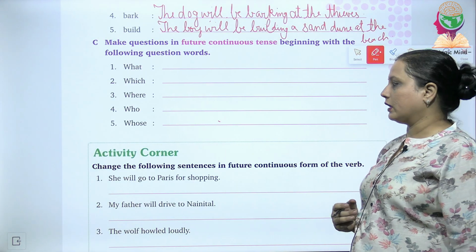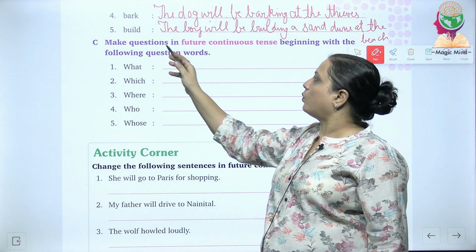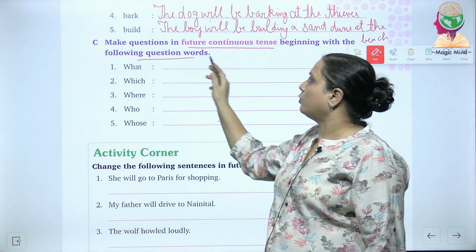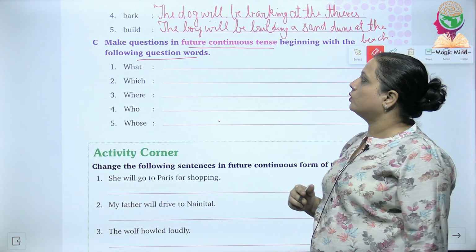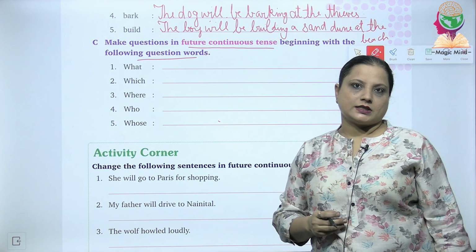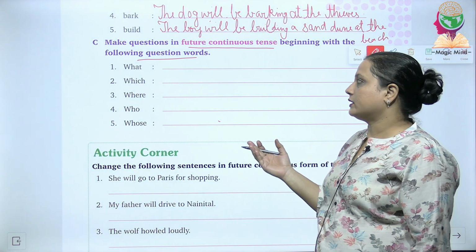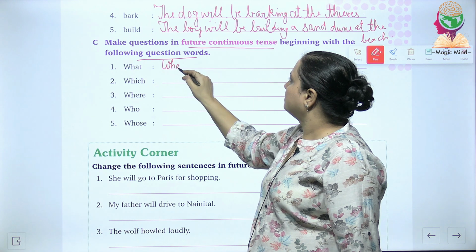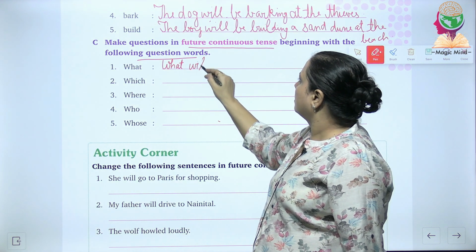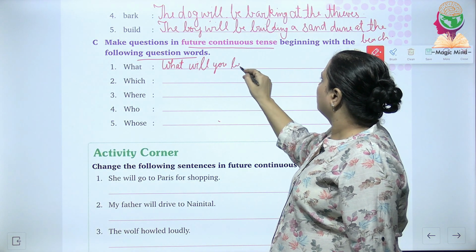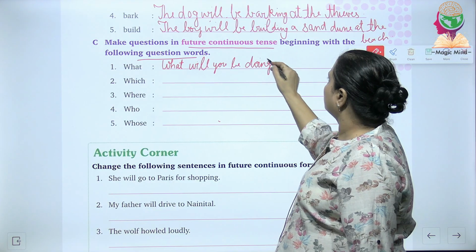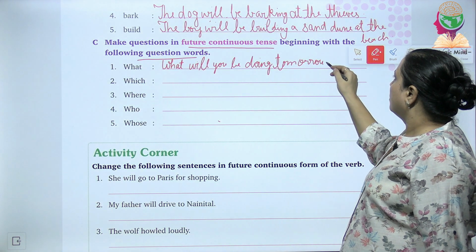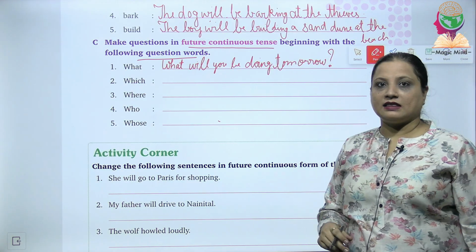Next question, that is the C question. It says you have to make the question in future continuous tense beginning with the following question words. आपको ये following question words को use करके future continuous tense के sentences बनाने हैं. So now let's begin with the first one. What will you be doing tomorrow? What will you be doing tomorrow? And a question mark at the last.